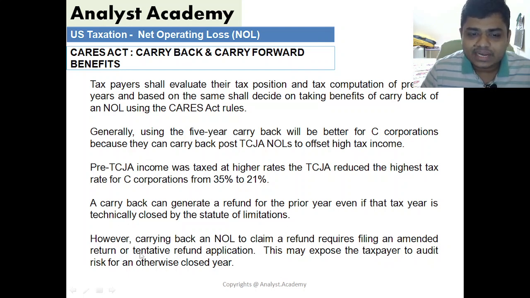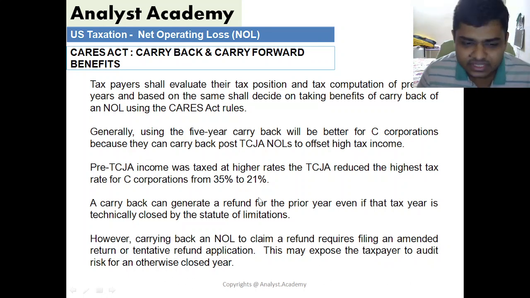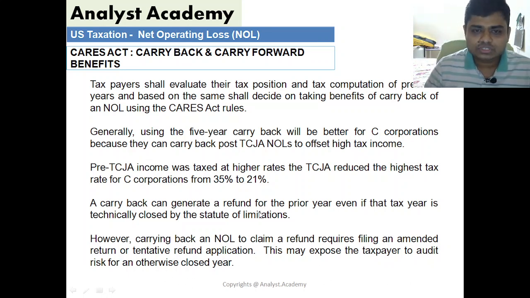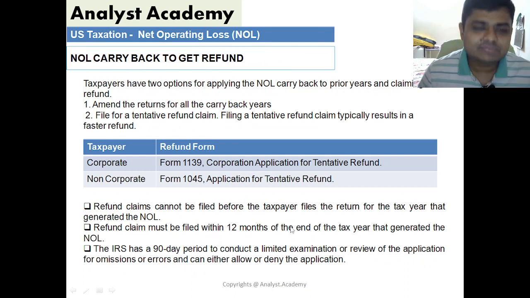However, we should note that the carryback of an NOL to claim a refund requires filing of an amended return or a tentative refund application, and this may expose you to the risk of audit for a year which is otherwise closed. So we'll see what has to be done. So with an NOL carryback, you get refunds.